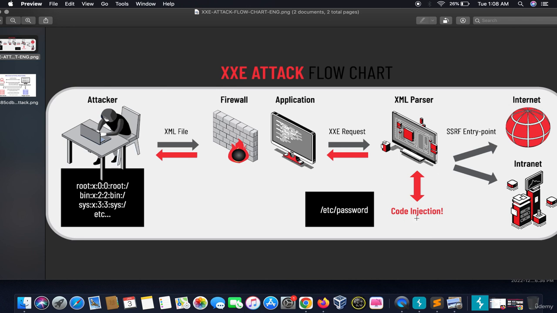So the code execution takes place here. The attacker executes a Linux command, that is /etc/passwd, to see the passwords of the users. So this is how an XXE attack works. We will understand about this attack more in the practicals.